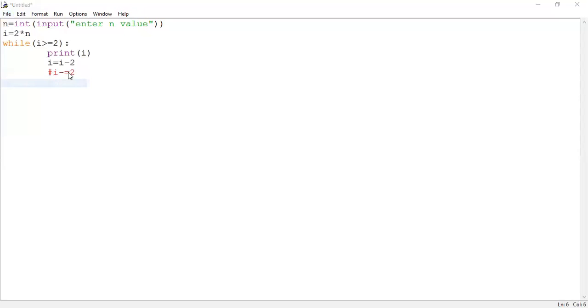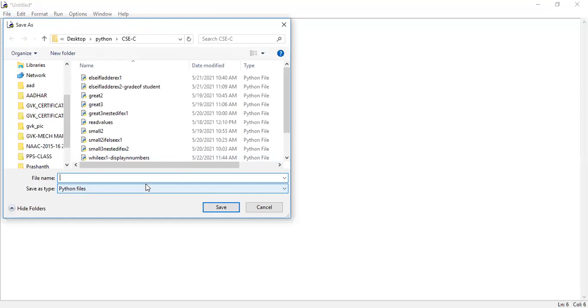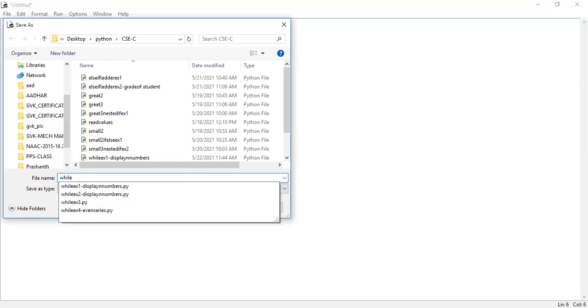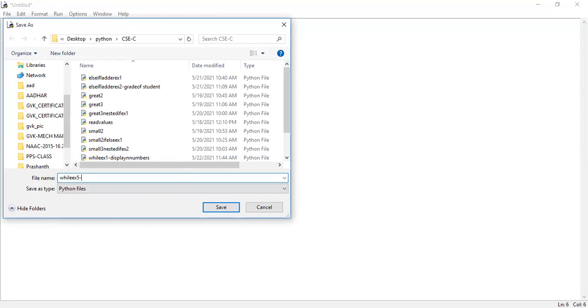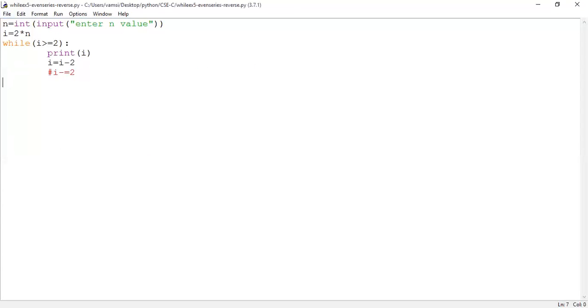Save the logic. It's an example for the while loop. So while example 5, what is it doing? It is generating the even series in reverse order. Save it as reverse.py.